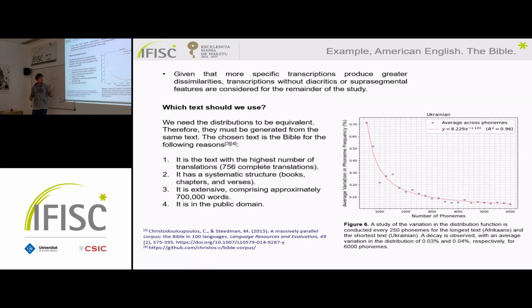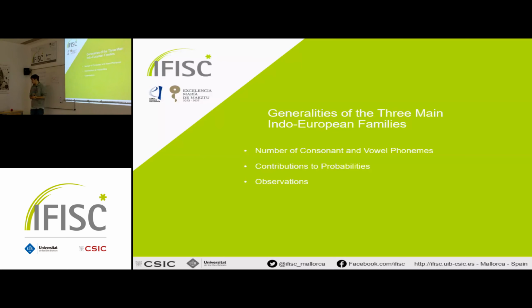It has a systematic structure. It has a lot of words, and it's in the public domain. We have made a study of convergence of the average of the distribution function for 6,000 words, and we think that we can affirm that the distributions are stable. Okay, now let's start with the generalities of the 3 main Indo-European families.